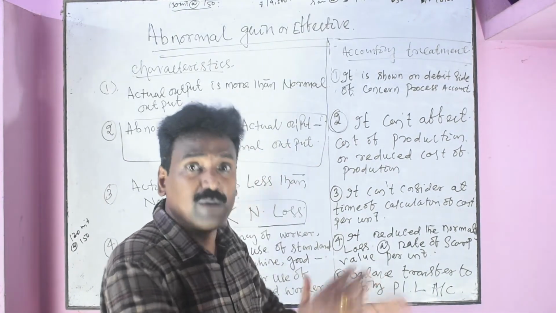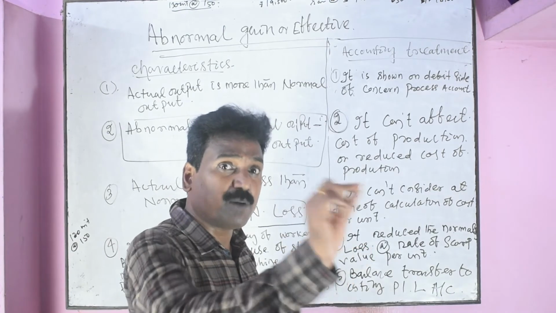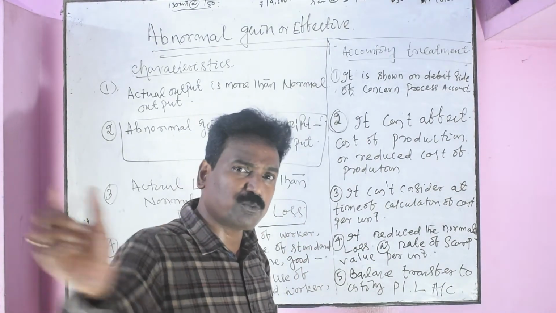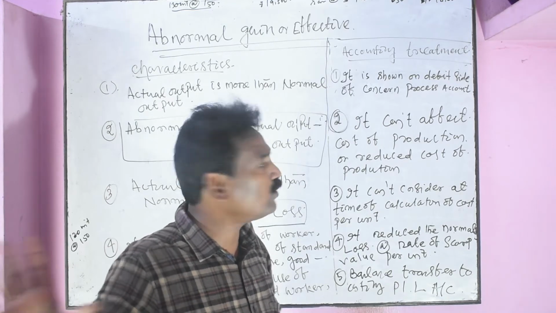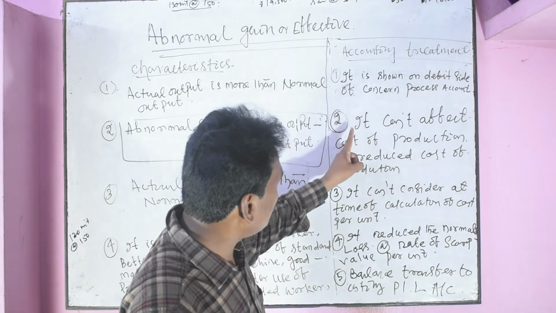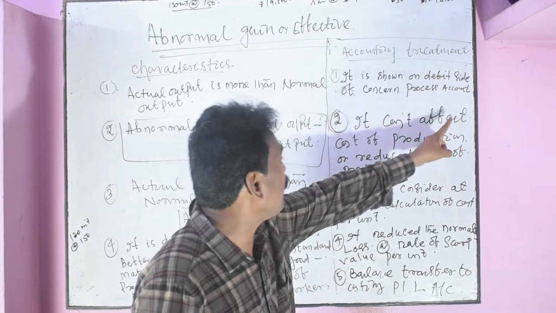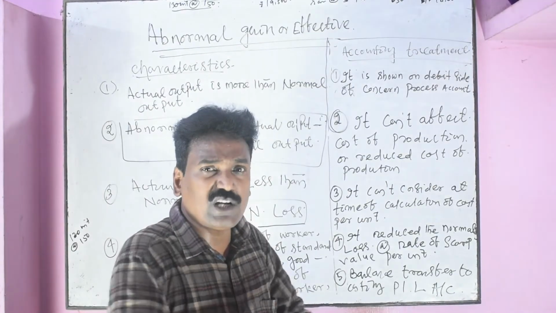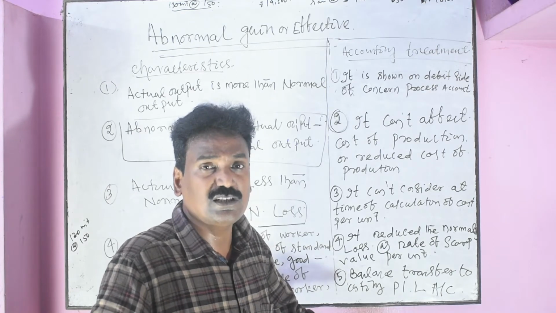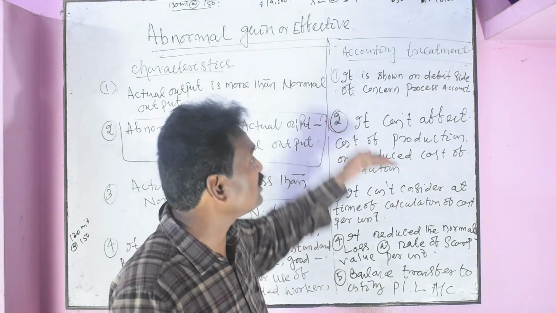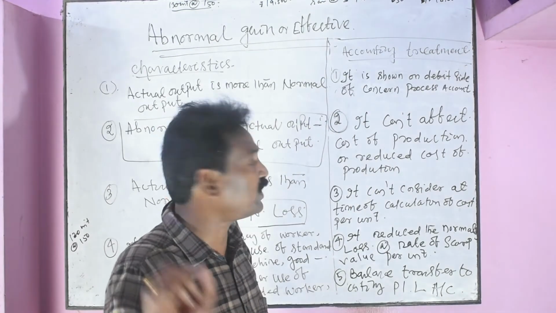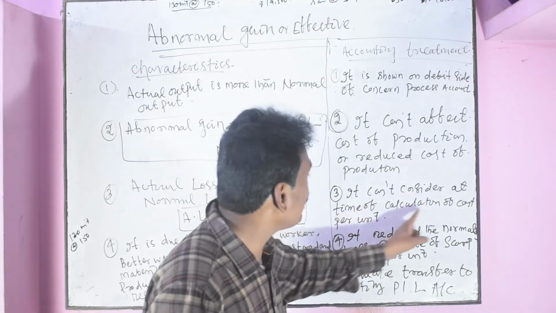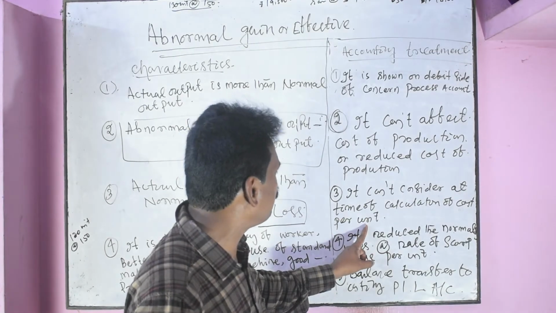Cost will be valued by the similar formula, cost per unit, that is normal cost of normal output divided by normal output. Similarly, another treatment: it cannot affect cost of production like abnormal losses. It has no relation with cost of production because it is not considered while calculating cost per unit.